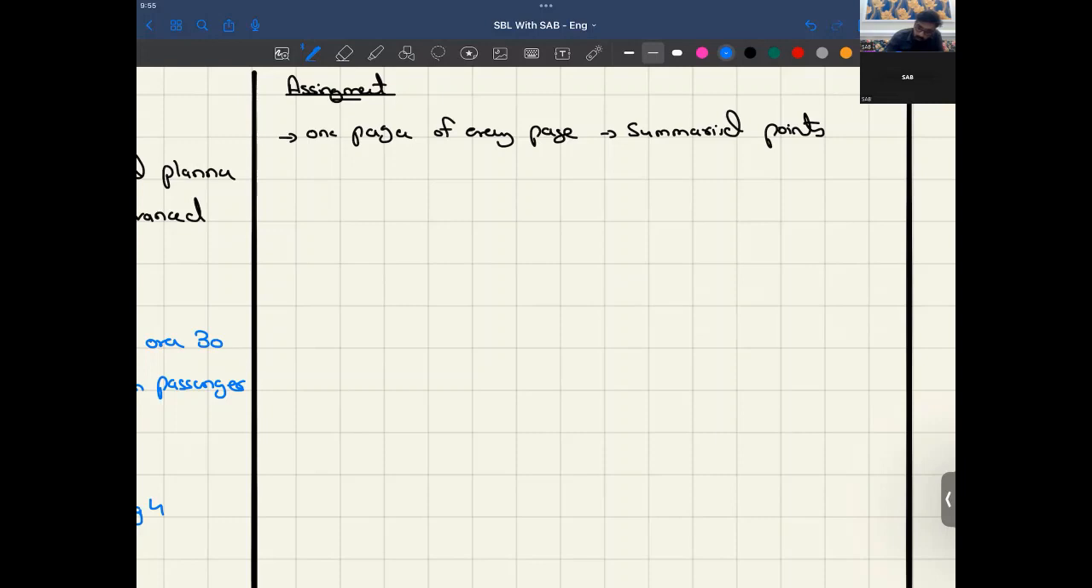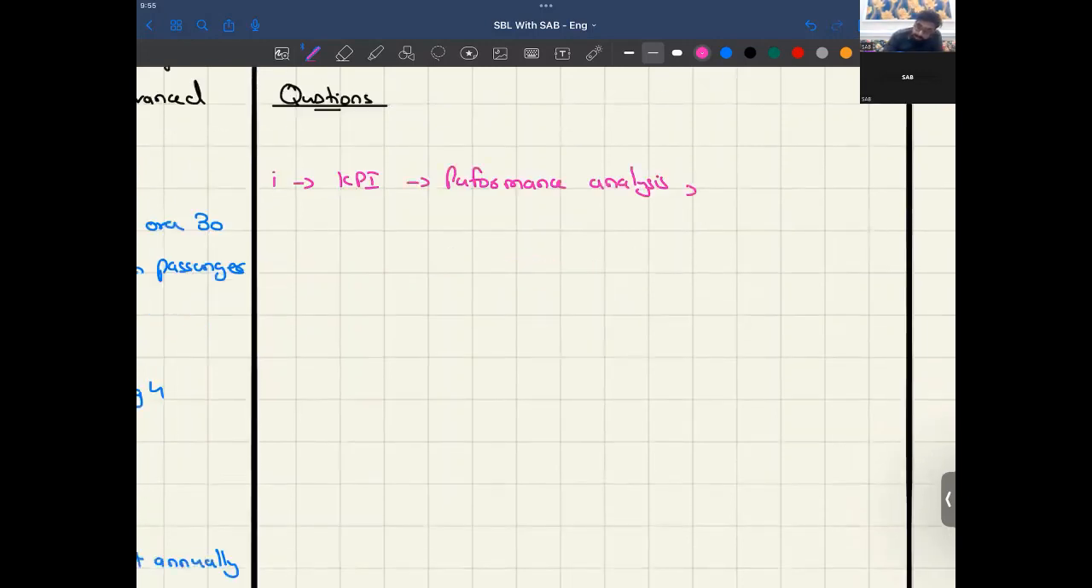For sure, the questions which I believe can be asked, as I have written down here, number one, I must say they have given you the KPIs, right? So I believe some kind of performance analysis could have been asked here for sure, because they've given you KPIs, they have given you competitor data, right?